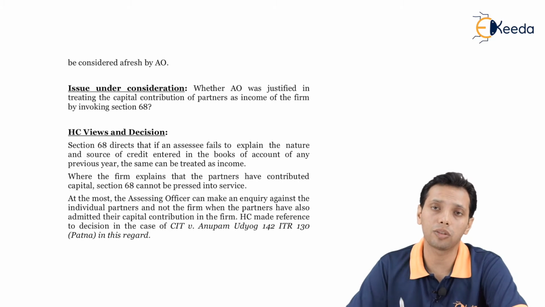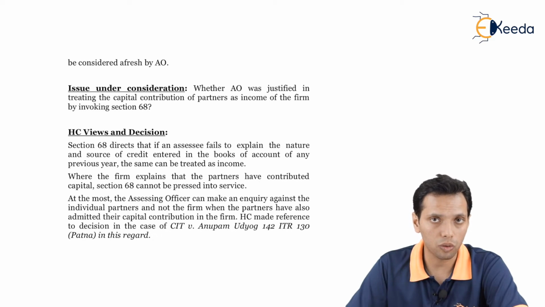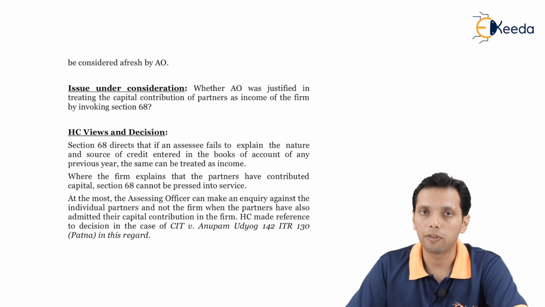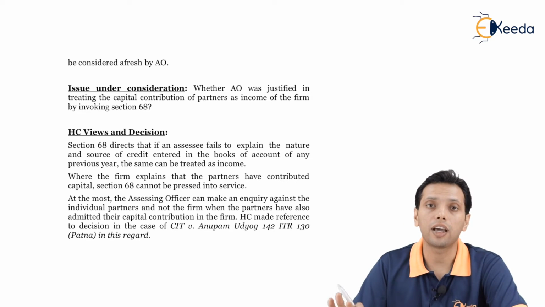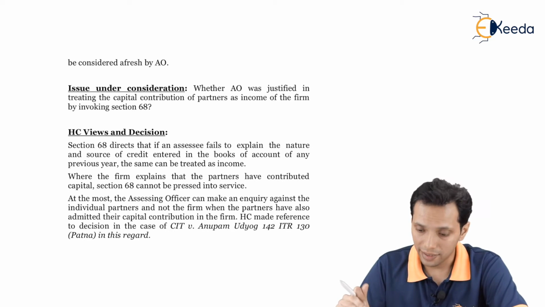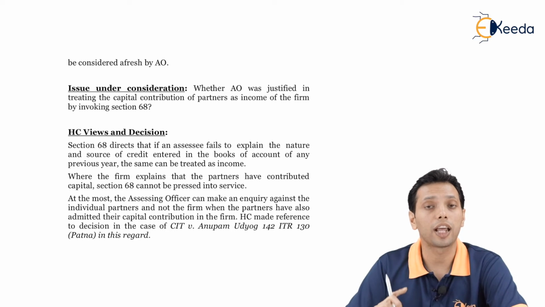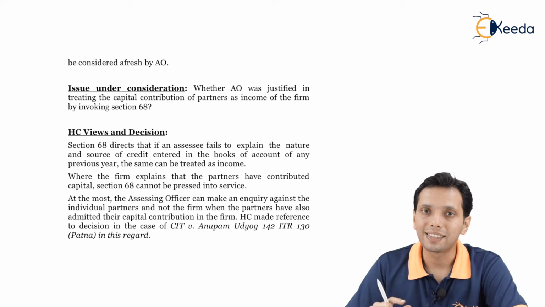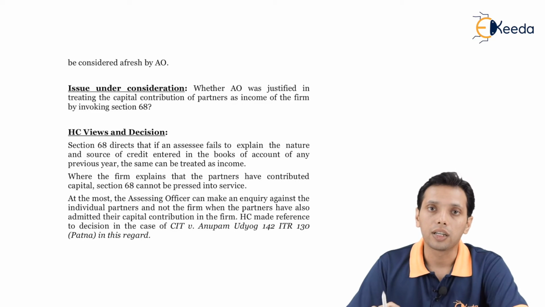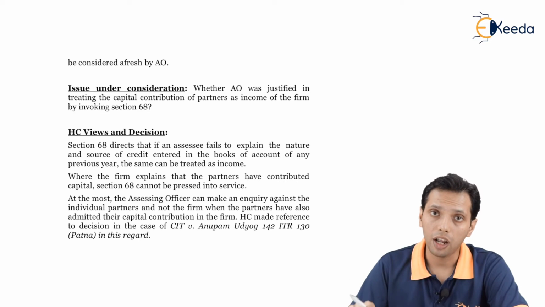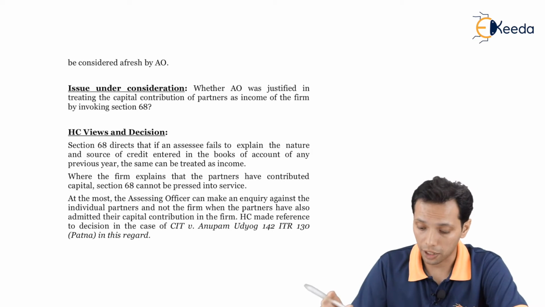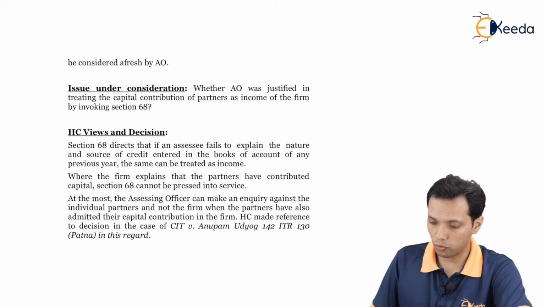Section 68 is nothing but cash credit, in which the amount has been disclosed in the books of accounts. However, there is no explanation offered, or the explanation offered by the assessee is not satisfactory in the eyes of the assessing officer. In this particular case, an explanation has been provided by the firm, saying that these are the capital contributions by the partners, but the AO is not satisfied with the explanation provided. Accordingly, he is treating them as cash credit. So what is the High Court view on this?